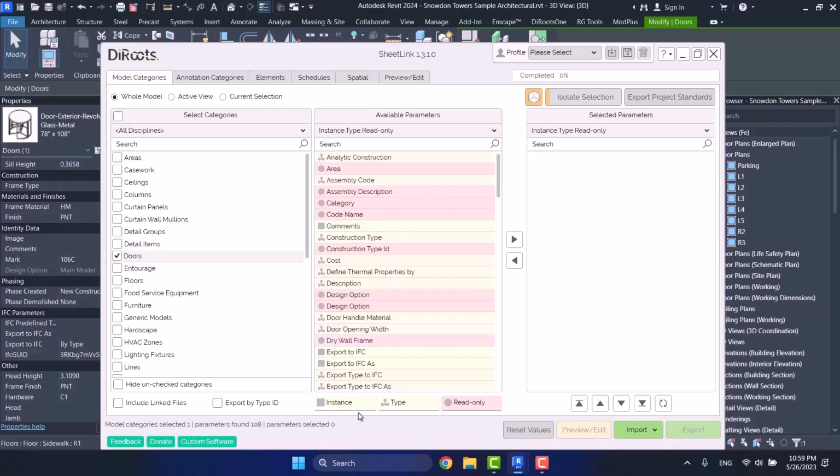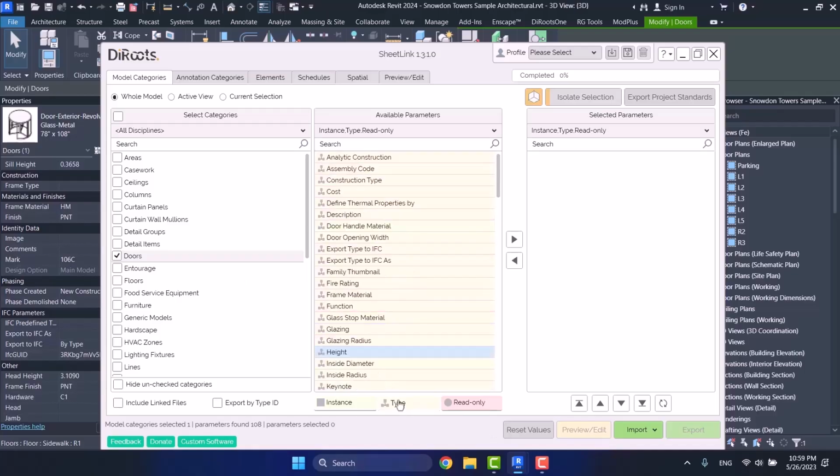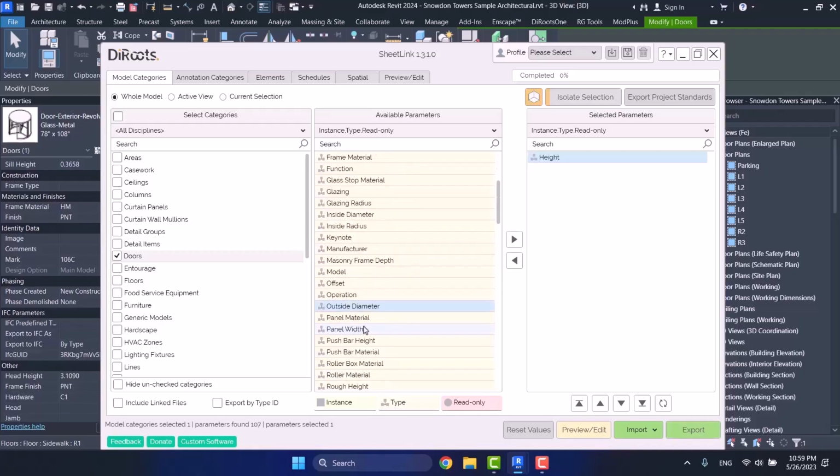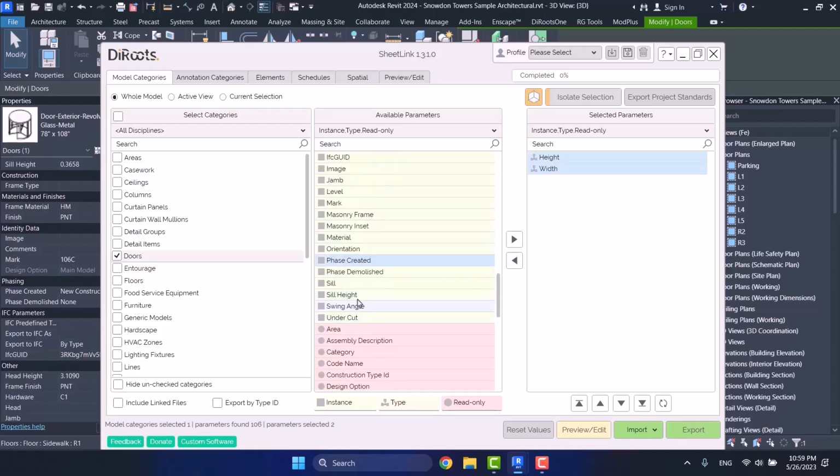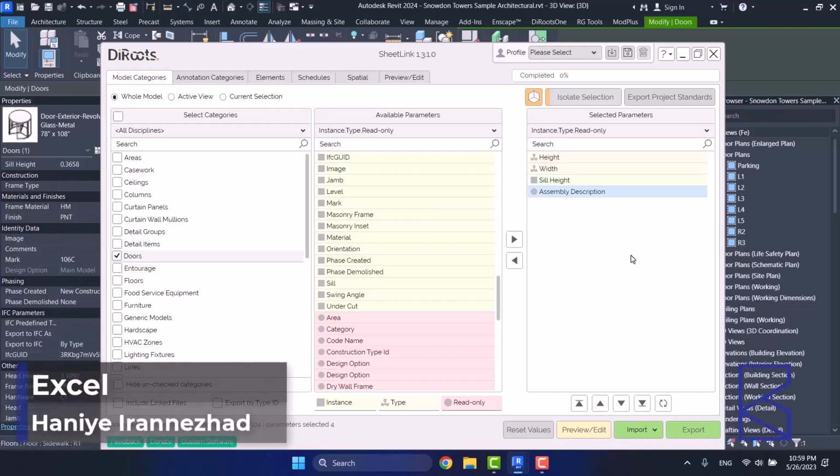So here again, I choose type. And then again, I choose these parameters. I had width, seal height, and assembly description. Again, I have these four parameters here. So up to now, I have chosen my needed parameters. Now, in the next session, we will talk about other things as well.